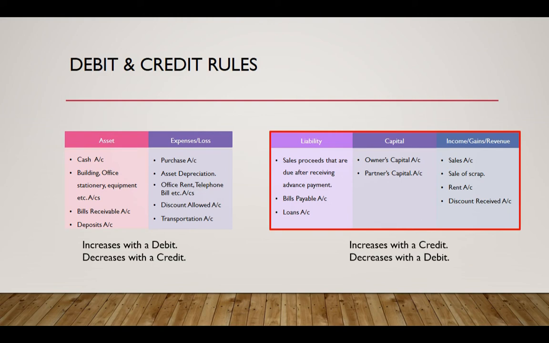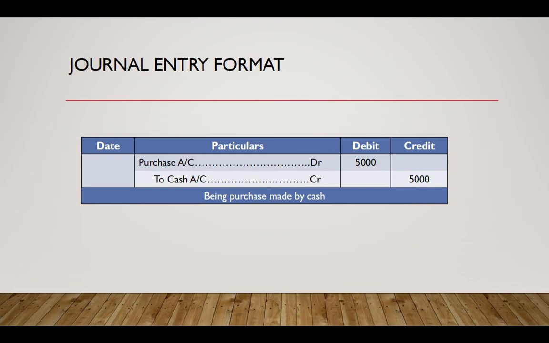So considering these rules, we debited the purchase account because we know that expense accounts increase with a debit and asset accounts decrease with a credit. There is an increase in purchase, and purchases are expense accounts. We denote an increase in expense with a debit, and there is a reduction in cash because we are paying cash towards the purchase, and an asset account like the cash account decreases with a credit, so that is why we credited the cash account.